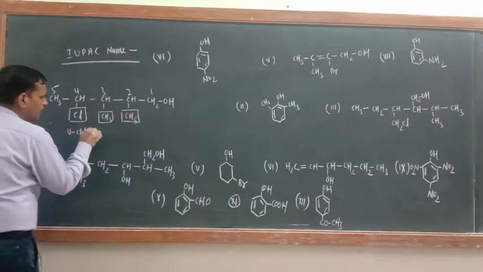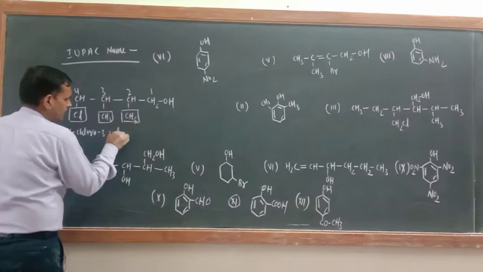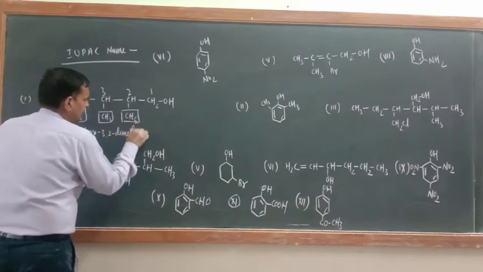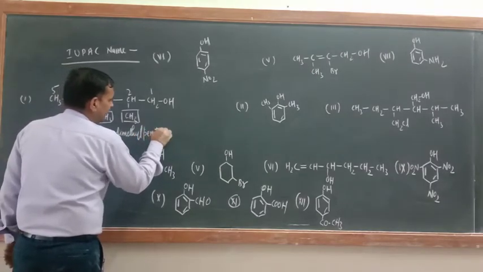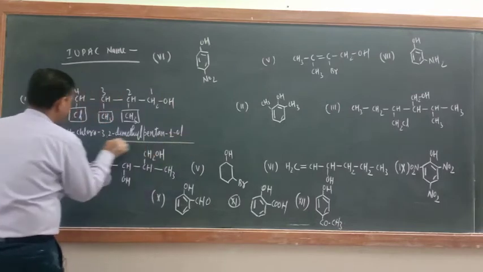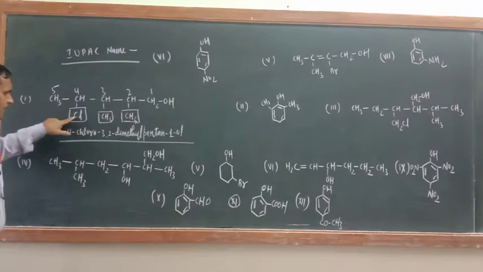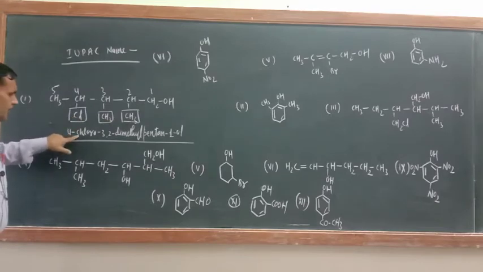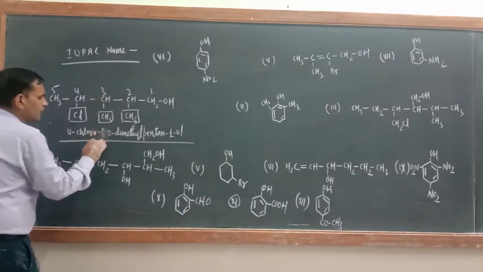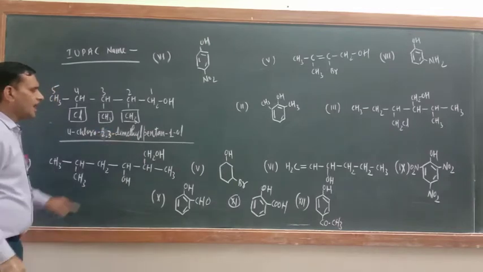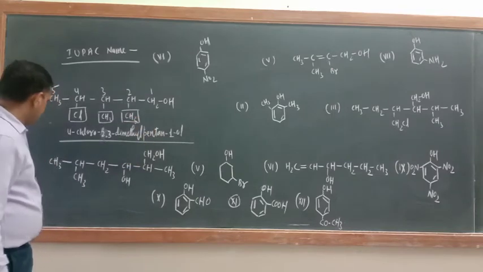So what is this one? 4 chloro, 2, 3 dimethyl pentane 1 ol. Now just see, these three are substituents, but alphabetically which is coming first? Chloro. So it should be named first. 4 chloro, 2, 3 dimethyl pentan-1-ol. Okay, first example.